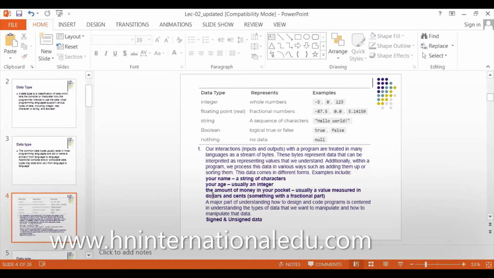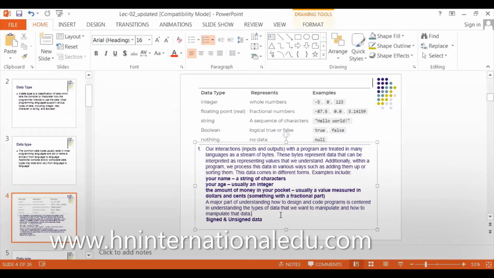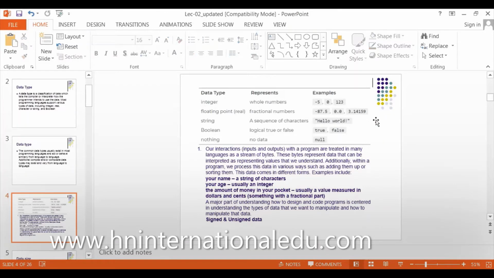Floating point can be any fractional number, any number which has a point. For example, you can see -87.5. It can be -1.2, 1.2, 1.3, 1.001, -1.001. Here it is written 0.0. It can also be written 0.0, which means 0. 3.141159 is also a decimal number and it's a float data type.